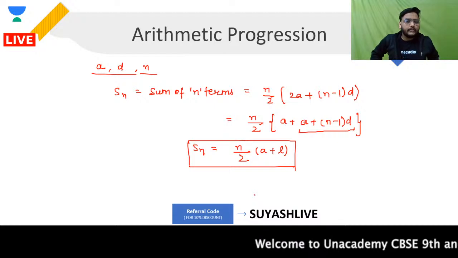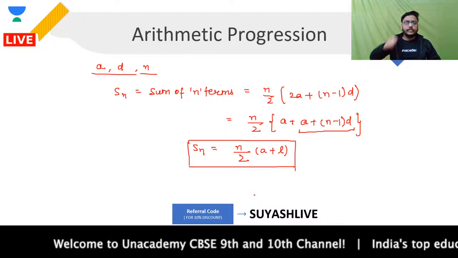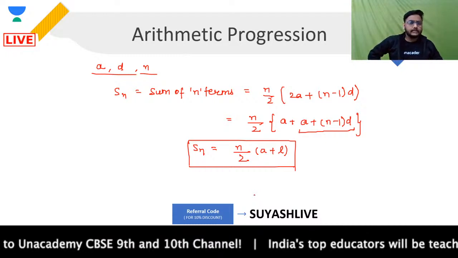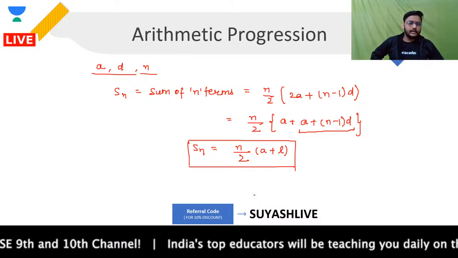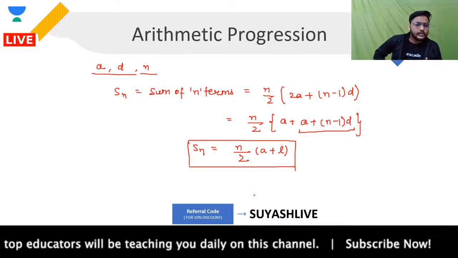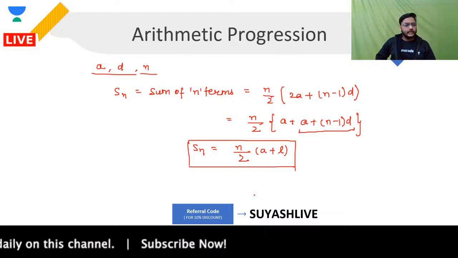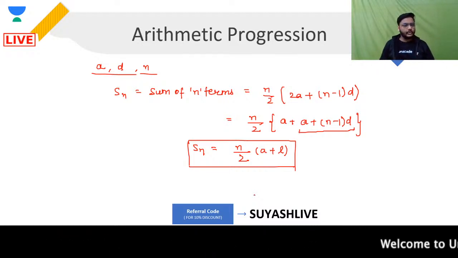This is how we can find out the sum of n terms: n upon 2 times of a plus l, where a is the first term, l is the last term, that can be represented by an as well. Okay, so this is how we talk about this. Clear, guys? So either you can write it as n upon 2 times 2a plus n minus 1 into d, or you can write it as n upon 2 times of a plus l.